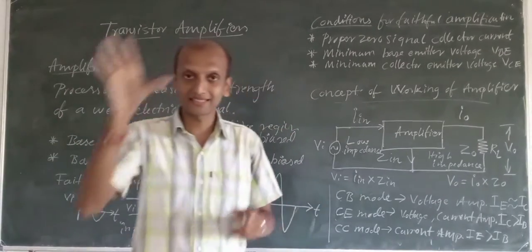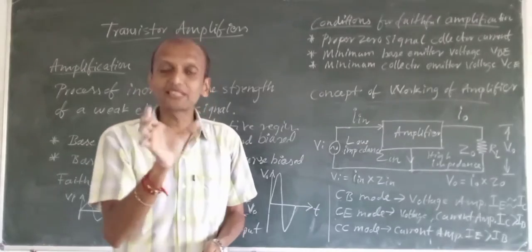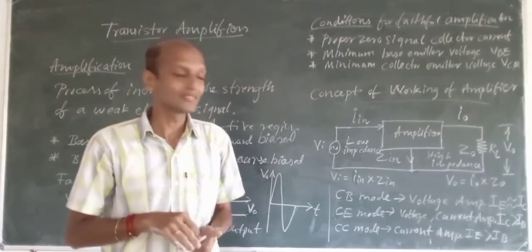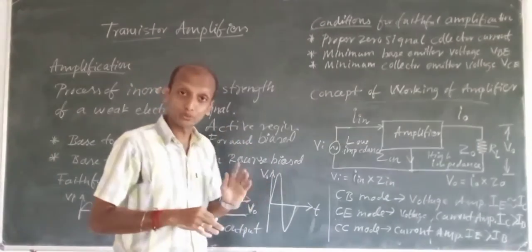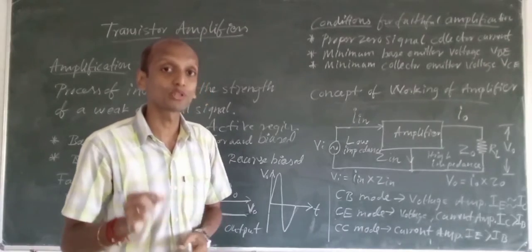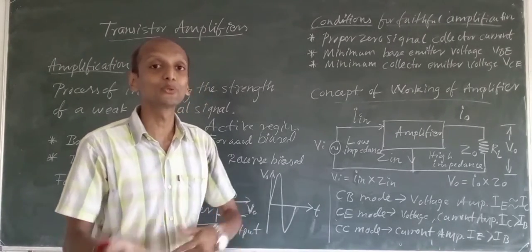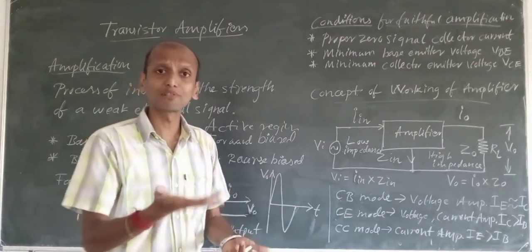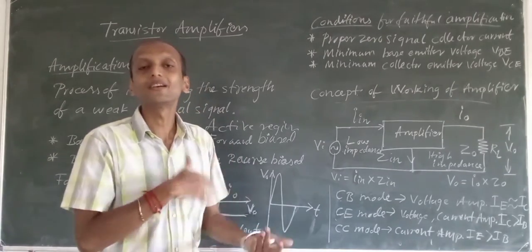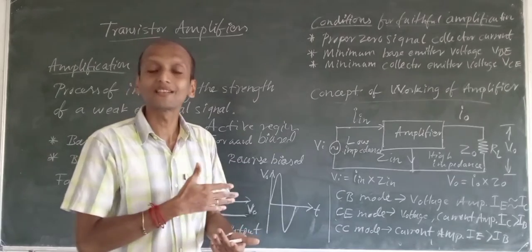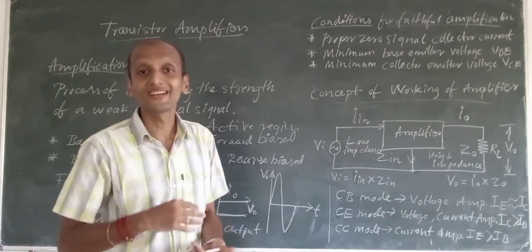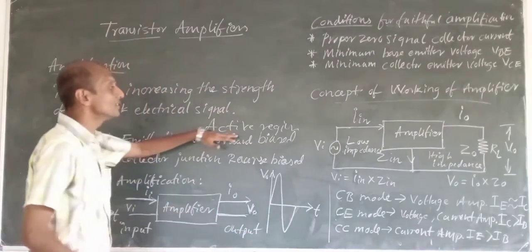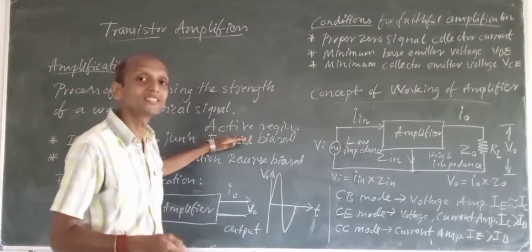So we have this characteristic graph. In that active region, it should be made to work. Then it will act as the best amplifier, giving good amplification, or good conversion of a low strength signal to a high strength signal. So your transistor must be operating in the active region.